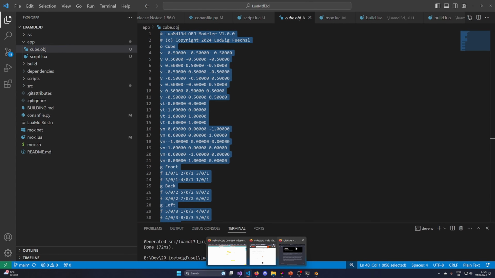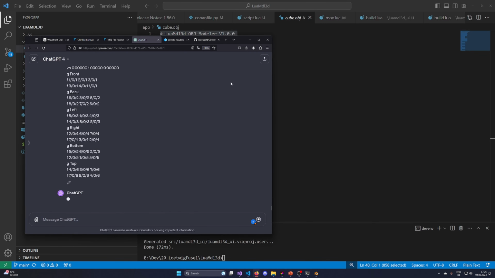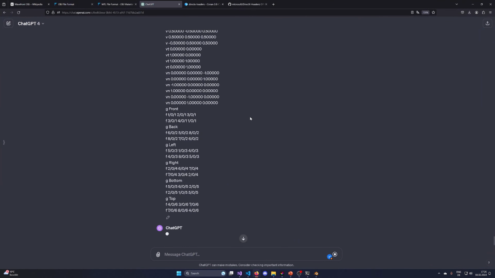So let's copy and paste this in here. What's wrong with my OBJ file? Blender shows the vertices, but not the connected faces. Okay. So let's ask ChatGPT.